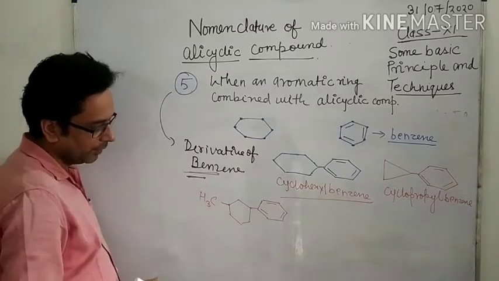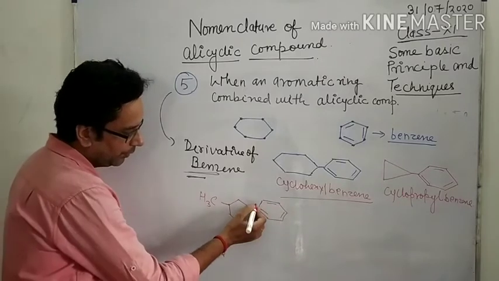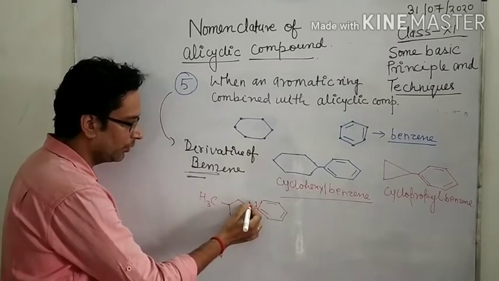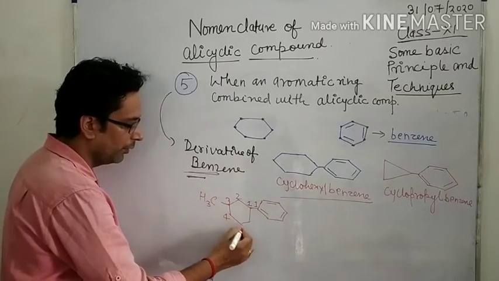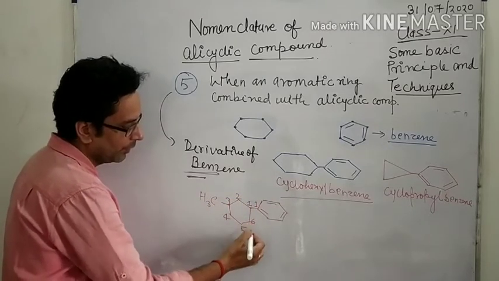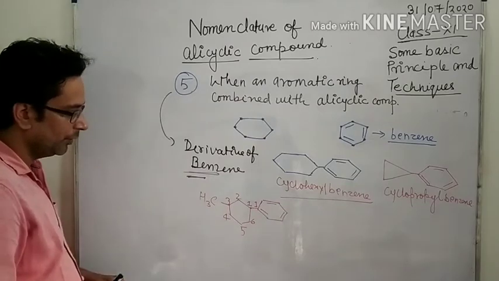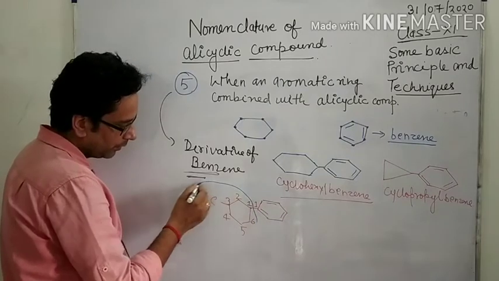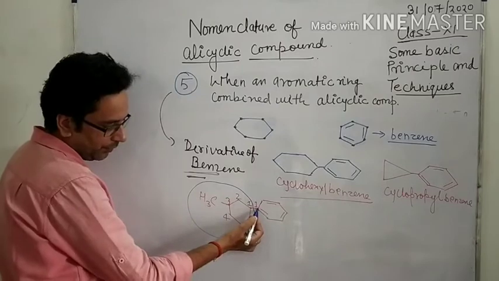Now what is the name of this compound? Give the number 1, and it is also 1, 2, 3, 4, 5, 6. The name of this compound is, look here, this group is attached to this benzene ring from the first carbon.